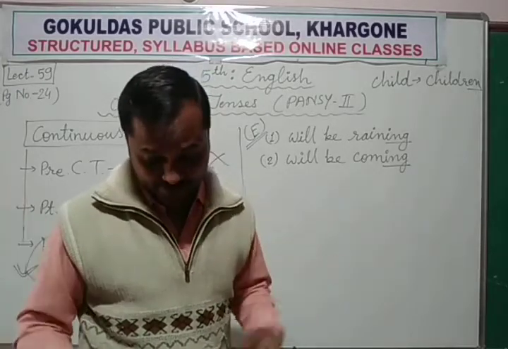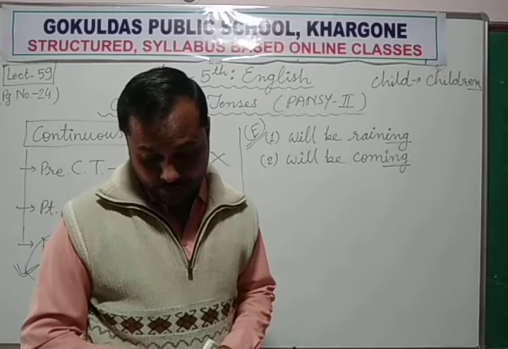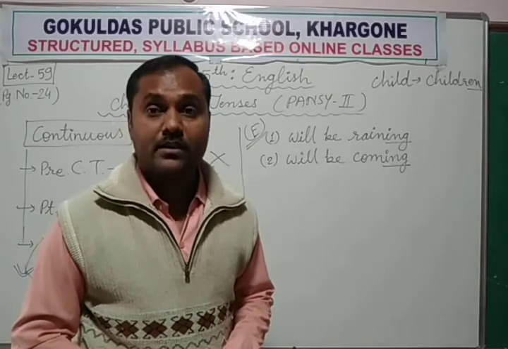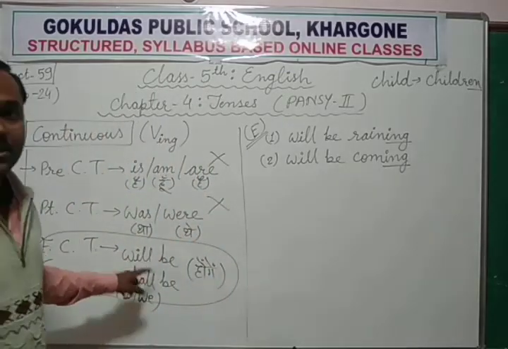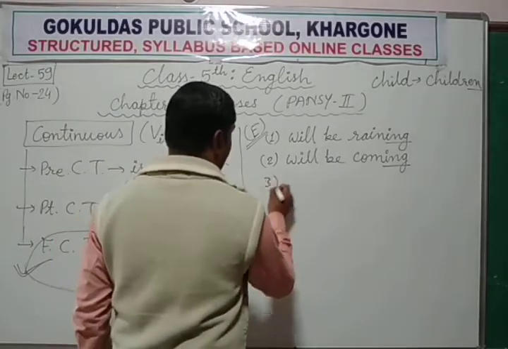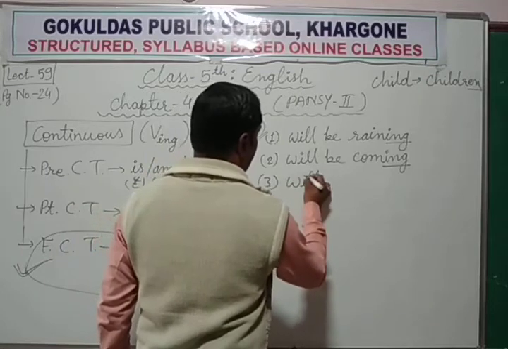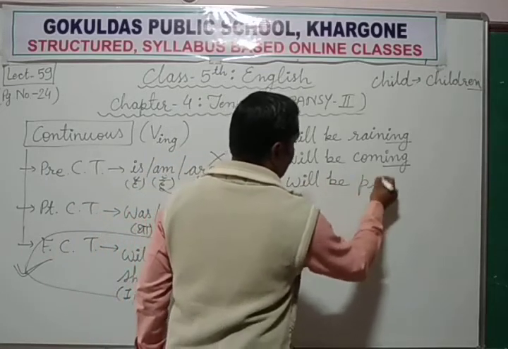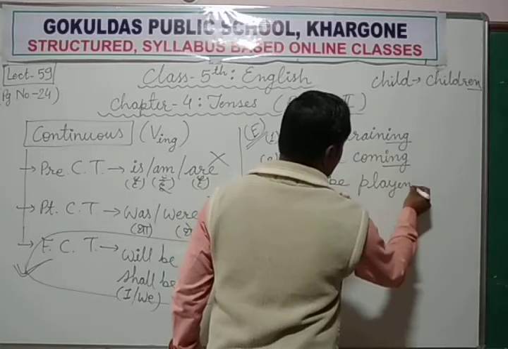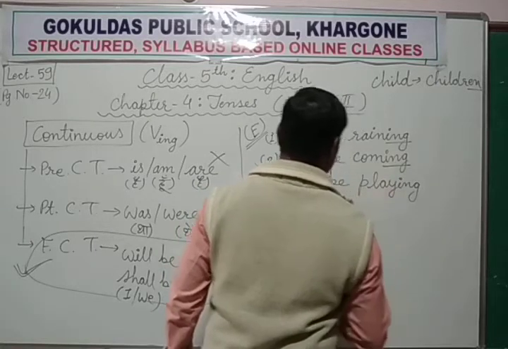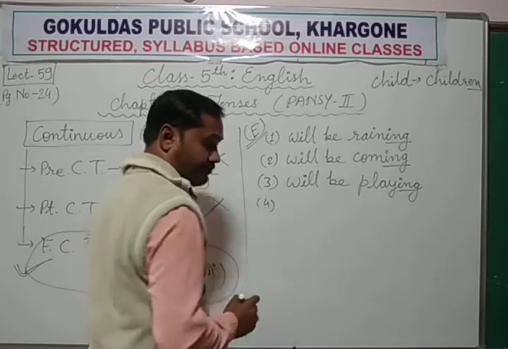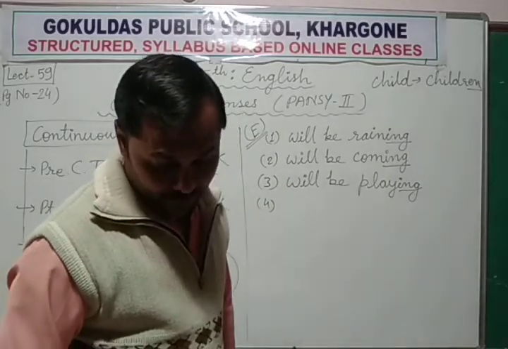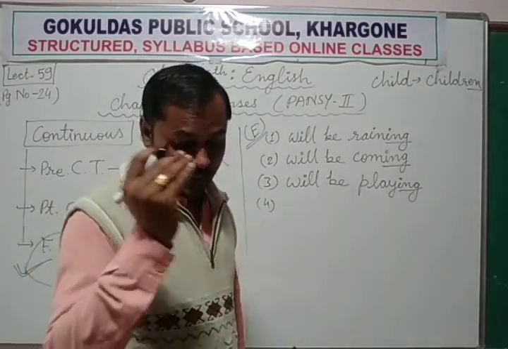These cricketers, ये बहुत सारे cricketers means plural form. These cricketers, plural subject, in the stadium playing. These cricketers will be playing. खेल रहे होंगे. Will be playing in the stadium. ये क्रिकेटर स्टेडियम में खेल रहे होंगे.